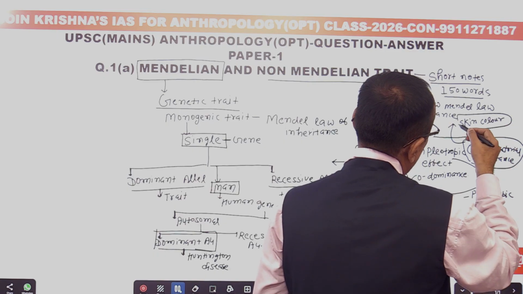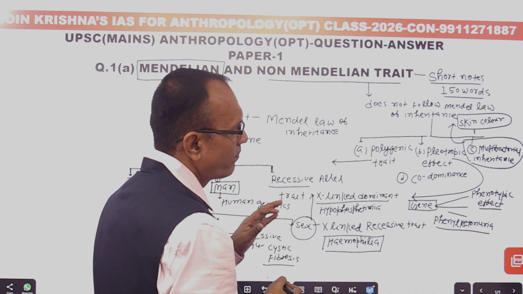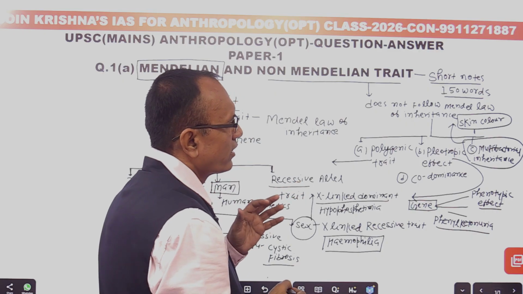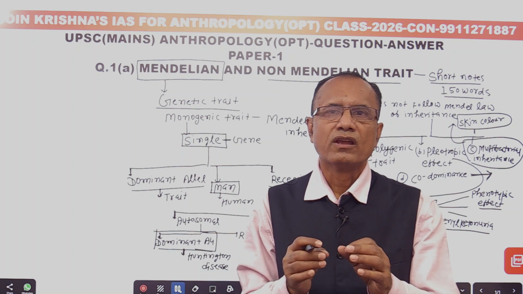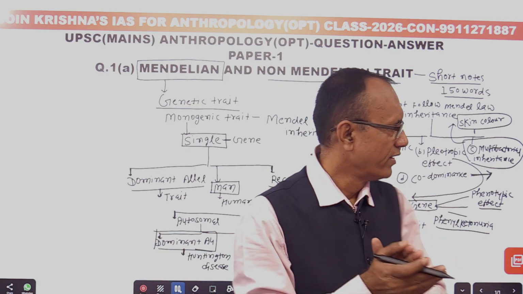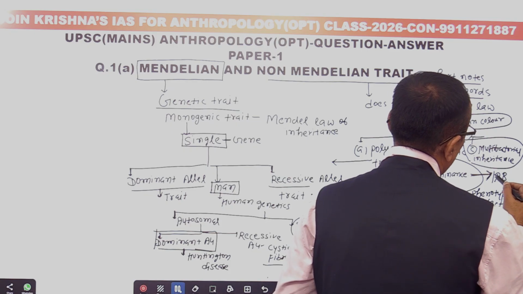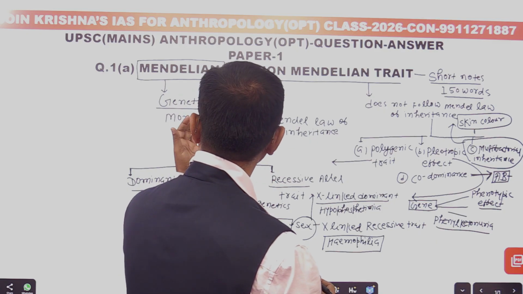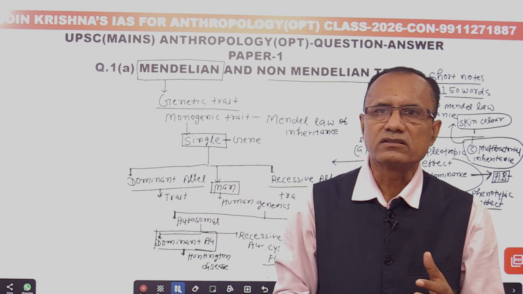Skin color is determined by many genes, so it is a polygenic trait also, but it is also influenced by the environment. And codominance is very important, because in human ABO blood group inheritance, blood group AB expresses codominance. That codominance is an exception to the Mendelian trait.